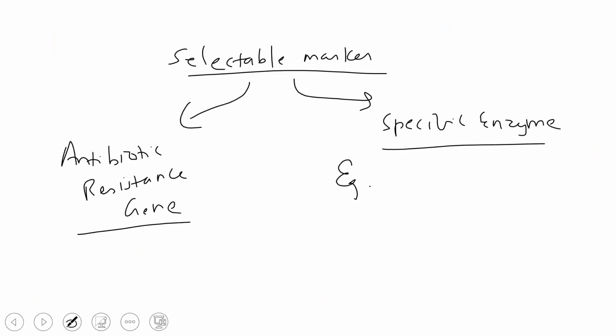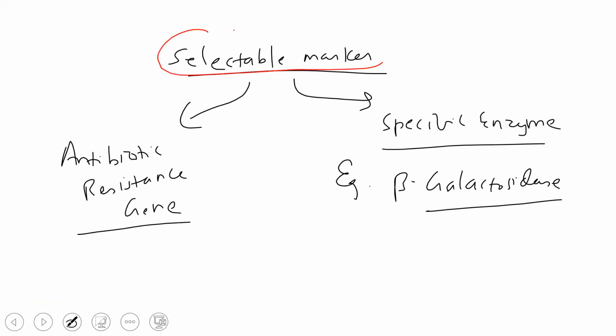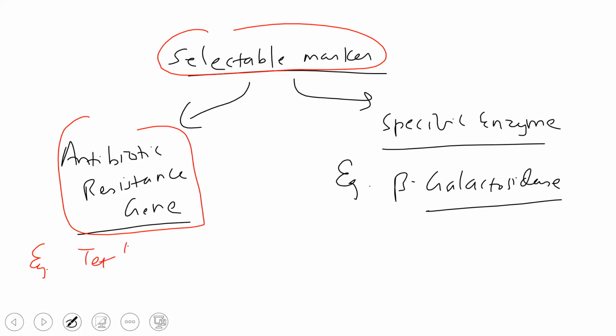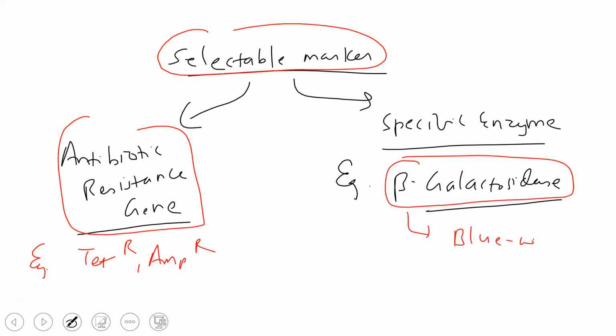The enzyme example is beta galactosidase. Earlier we talked about the tetracycline resistance gene and the ampicillin resistance gene. Over here we are talking about beta galactosidase, and this method is also termed blue-white screening.